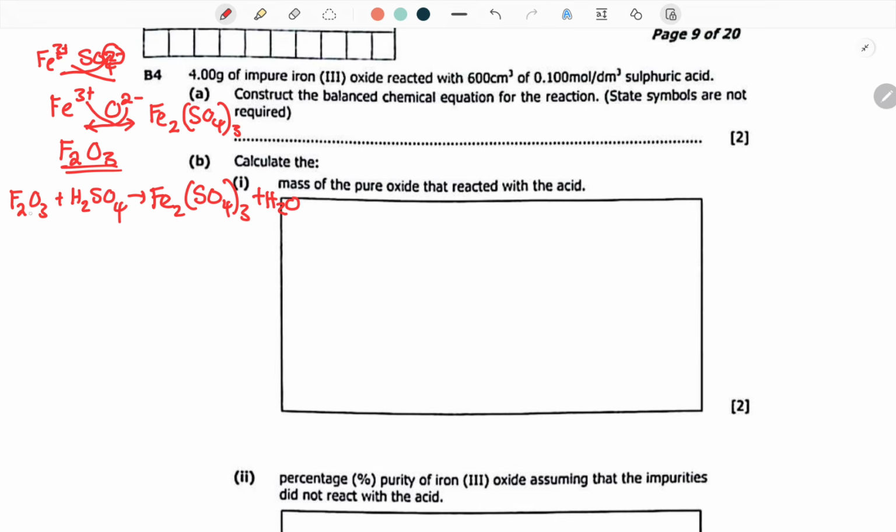Now let's check if it is balanced. How many ions do we have? This side we have 2 irons. Iron is balanced, oxygen. On my left, we have 12 oxygen. This side, how many oxygen do we have? This side we have 13 oxygen. Because we have 13 oxygen, we can balance them up.